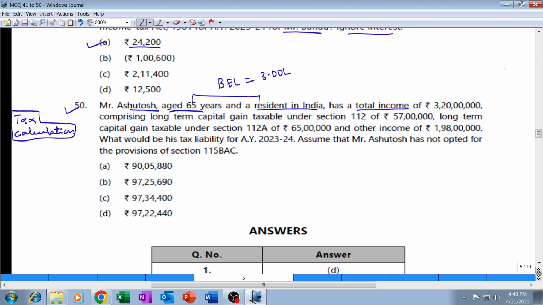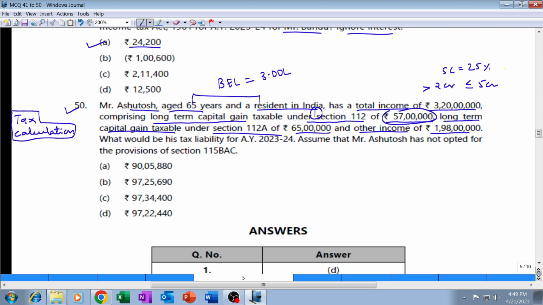He has total income of rupees 3 crore 20 lakh. That means income is more than 2 crore but is up to 5 crore rupees. That means surcharge rate should have been 25%. However, we will see what surcharge rate is ultimately applicable, comprising of long-term capital gain taxable under section 112 of rupees 57 lakhs plus long-term capital gain taxable under section 112A of rupees 65 lakh and other income of rupees 1 crore 98 lakh. Three types of incomes are there.